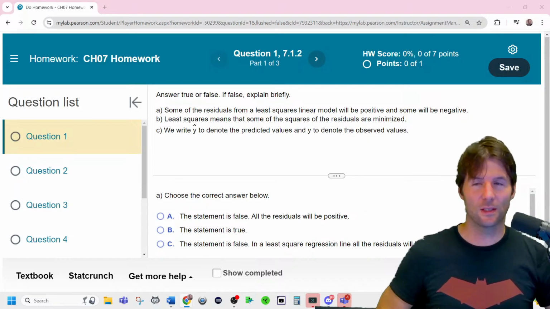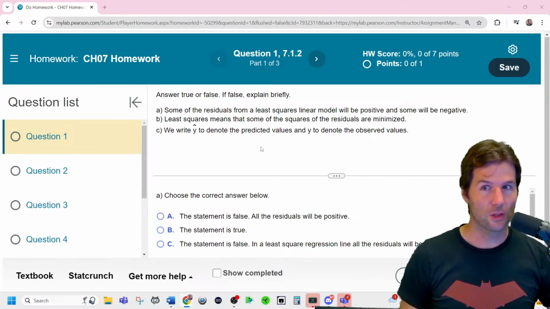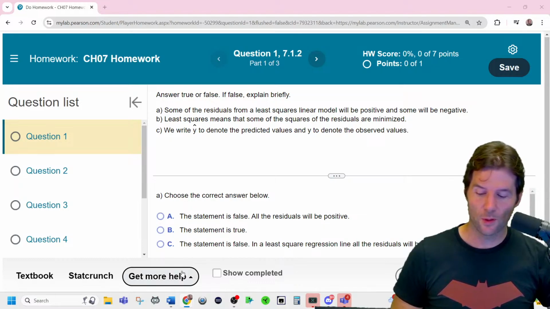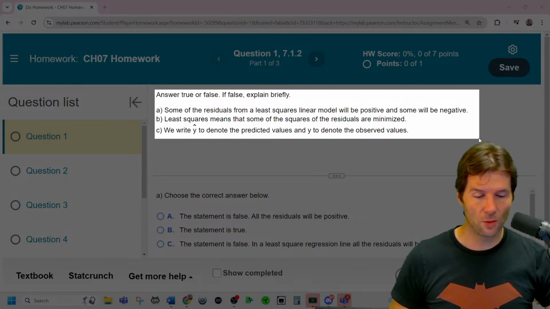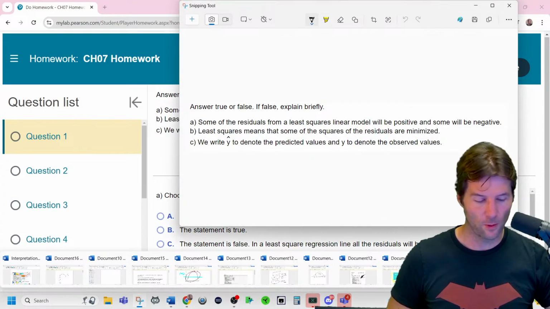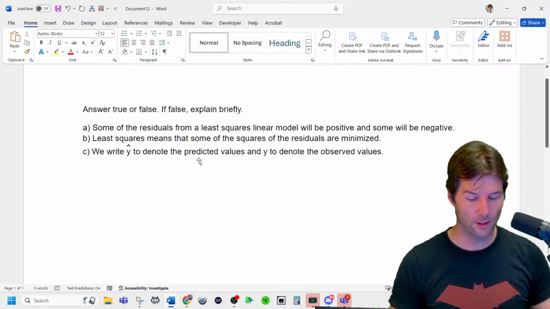Okay, this is an interesting one. It's all about theory to start right here. And they use some interesting words. We're going to go through the theory and explain what's going on. Some of the residuals here. Let's take a little screenshot and talk about these. So you should know what these words mean. That's the important part. Remember, we are going through the full assignment, but we also want to understand the answers to this and why we're getting these answers.